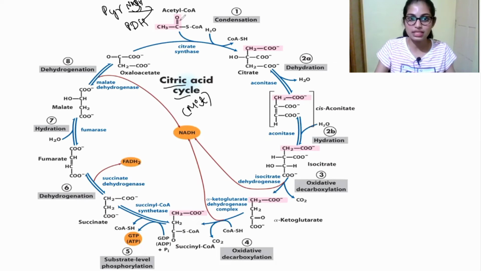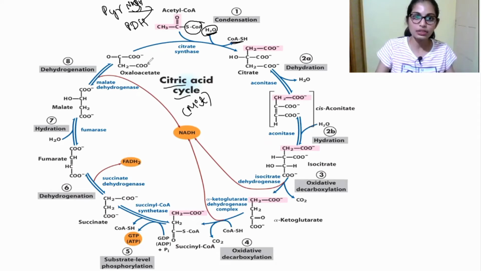So you can see the structural changes. This is the structure of acetyl-CoA. Here what happened? Water will come and add, and CoA is removed. So this H-CoA is removed, and a water molecule comes and adds. This is a cycle, right? Cycle means it will repeat simultaneously.